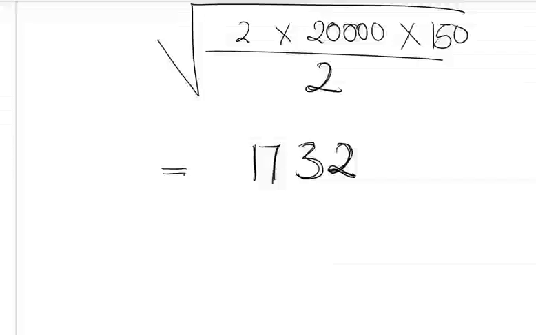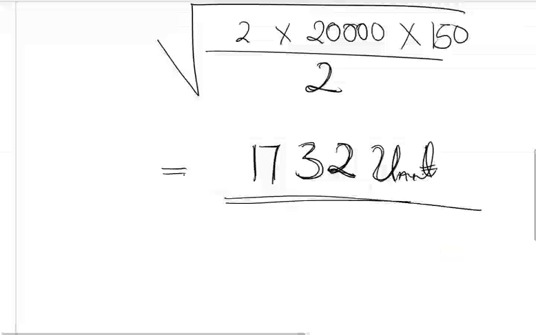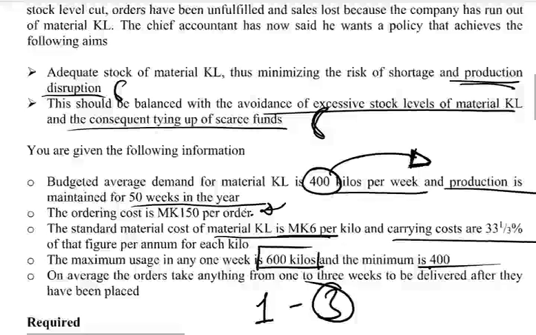To minimize both the holding cost and the ordering cost, you need to order 1,732 units at each order. So for you to optimize your order quantity, this is the number of units you should order each time.